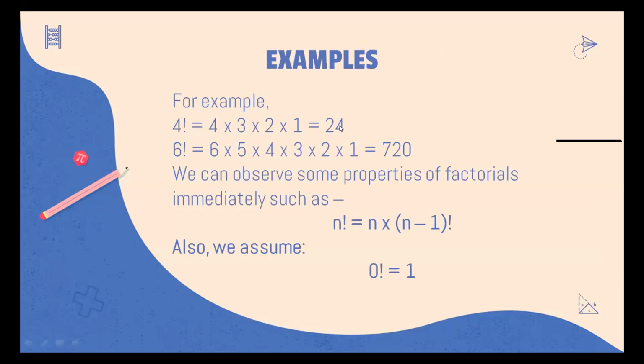4 factorial is 24, 6 factorial is 720, and there are very small examples like n factorial is equal to n into n minus 1 factorial, because we are just multiplying. N minus 1 factorial will only be n minus 1 times n minus 2 times n minus 3 and so on till 1. But if we multiply n, then it would be n factorial, right? Because it's the same thing, because we have defined factorials in that way. Also, one important assumption would be that 0 factorial is equal to 1. We'll assume this without going into proving this because it's quite controversial.